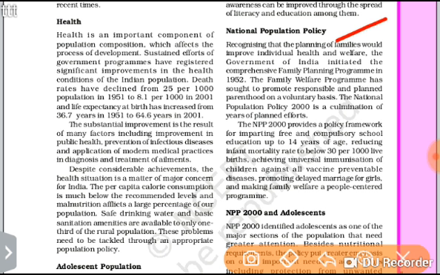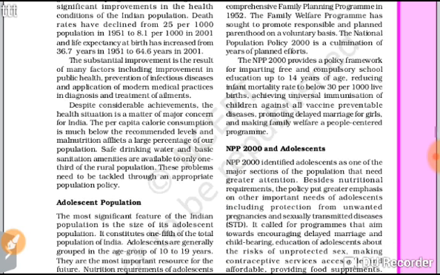Now, the initiatives taken under the national population policy in India. Number one, free and compulsory school education up to 14 years of age. And reducing the infant mortality rate to below 30 per 1000 live births.